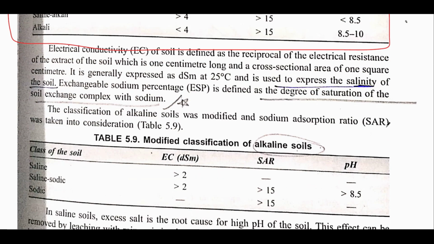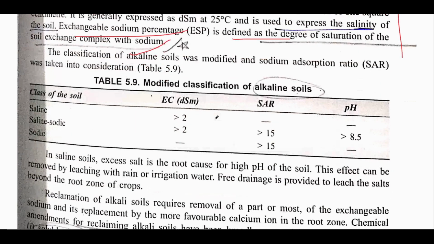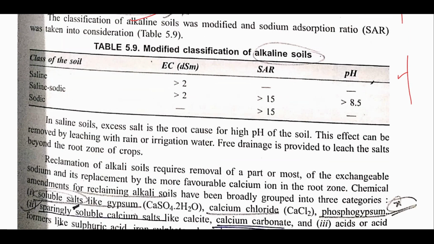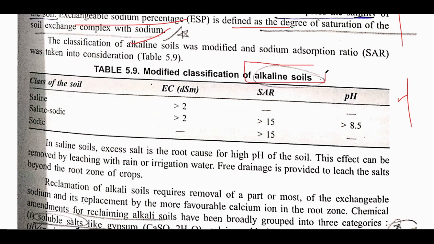After that, you can go through what exactly exchangeable sodium percentage is. It has been mentioned that it is the degree of saturation of the exchange complex with sodium. This is the modified form of alkaline soils. One thing I would like to mention is what alkaline soils are. Do not confuse: alkaline soils are not those that have a pH of more than 8.5. Basically, soils that have a pH of more than 8.5 are known as sodic soils.